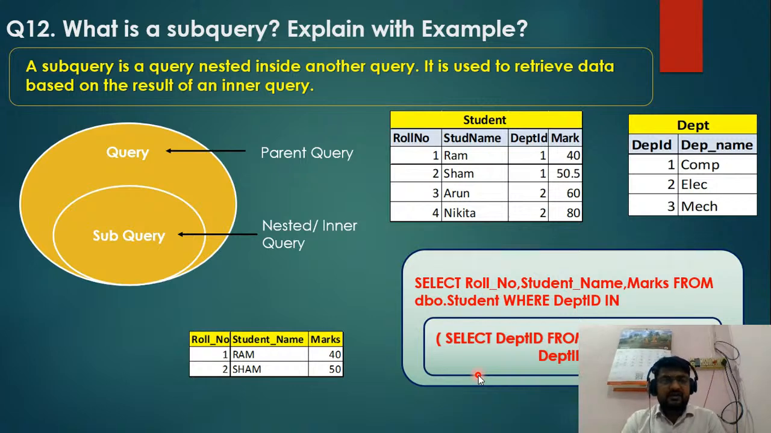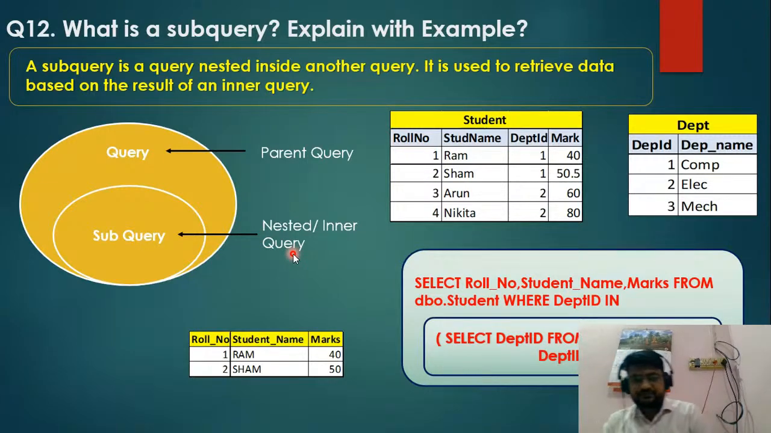Then question number 12: what is a subquery, and explain with an example. A subquery is a query nested inside another query, and it is used for retrieving data based on the result of the inner query. If you check, this is one query, which we call the parent query, the main query. In that main query we assign one more query, which is the subquery, also called a nested or inner query.